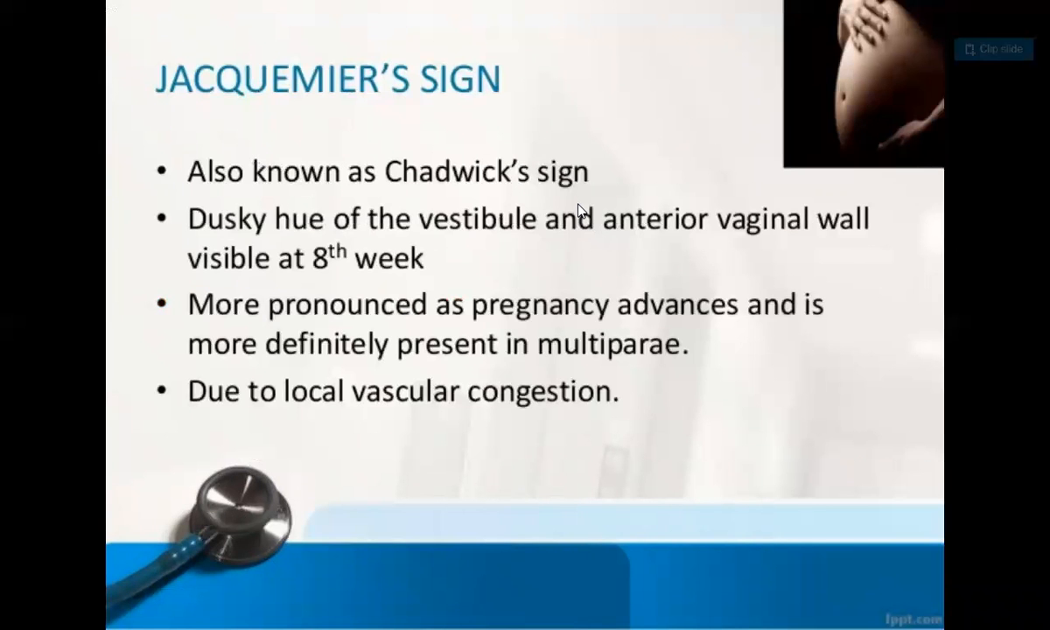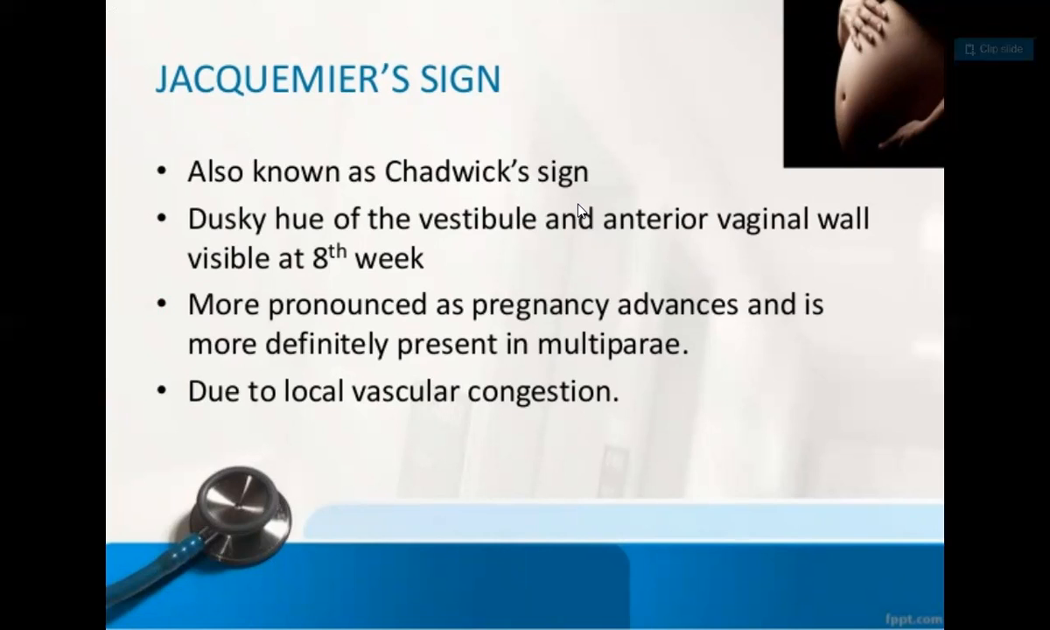So what is Jacquemier sign? Also known as Chadwick sign. It is the dusky hue of the vestibule and the anterior vaginal wall, which is visible at the 8th week. It is more pronounced as pregnancy advances, and it is more definitely present in multipara. And it is due to local vascular congestion. So when there is a Jacquemier sign, definitely first it is a sign of pregnancy of the first trimester.